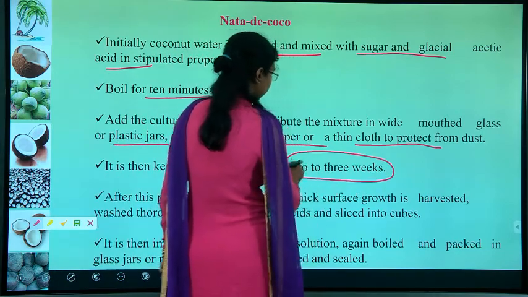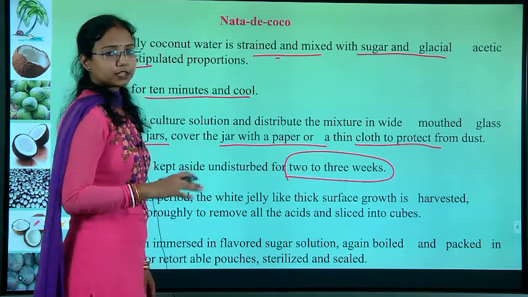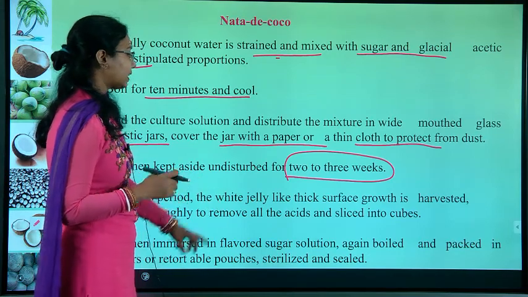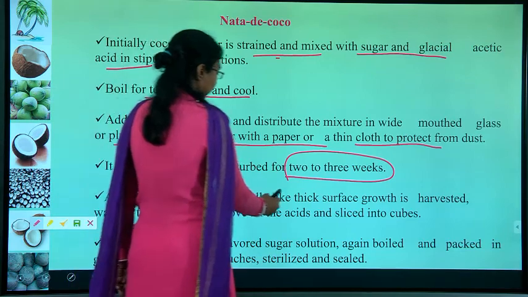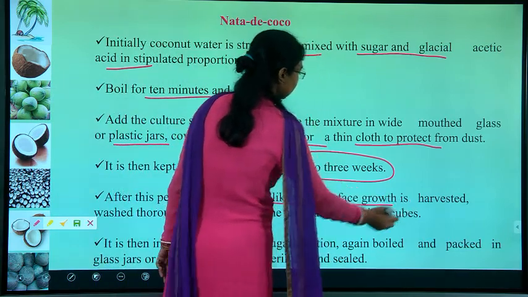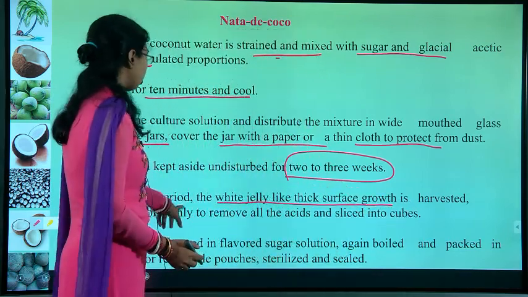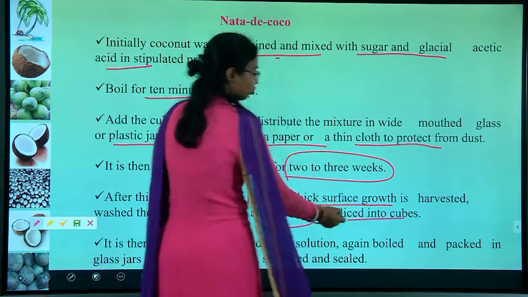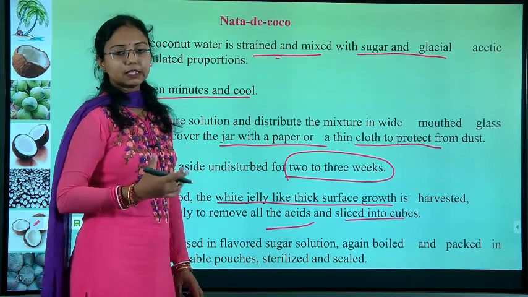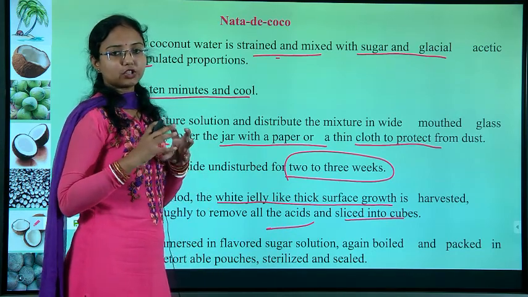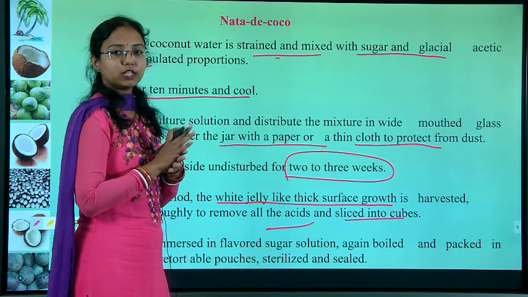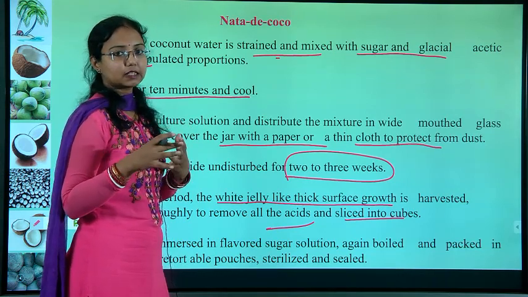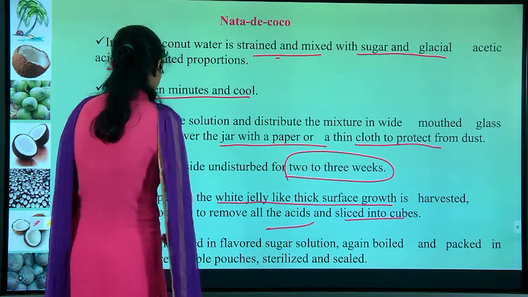So we will keep all the products for 2 to 3 weeks. After this period, a white jelly-like thick surface growth is harvested, washed thoroughly to remove the acetic acid and sliced into cubes. So after 2-3 weeks, it will form a white jelly-kind of substance. We need to rub it to get rid of all the acids present in it.